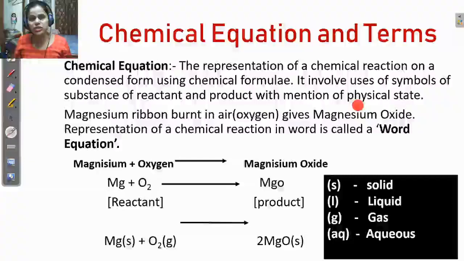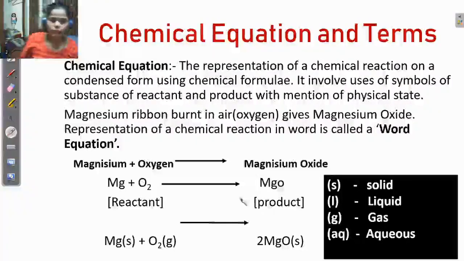So we have to use the symbols of the reactants and the products in the chemical equation, with mention of the physical state. The substance that takes part in the reaction may be a solid, and the newly formed substance may be a solid, so we write S for solid, L for liquid, G for gas, and AQ for aqueous solution. What is an aqueous solution? We will discuss it in our next slide.